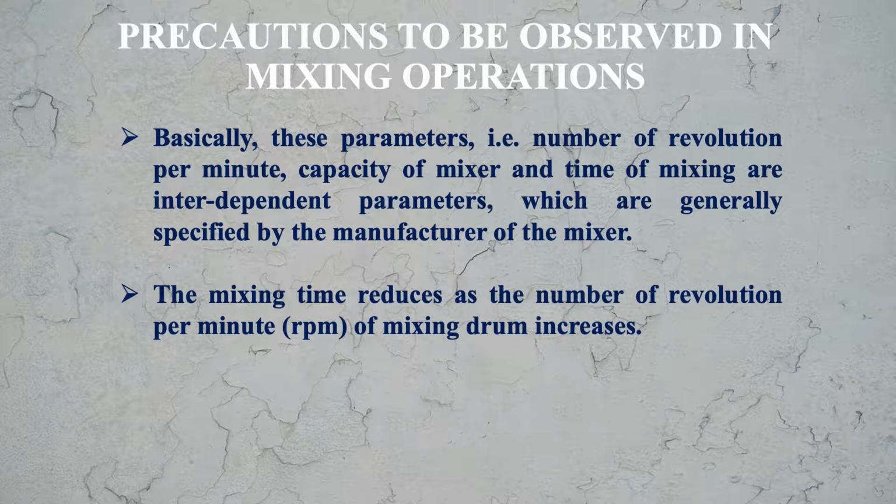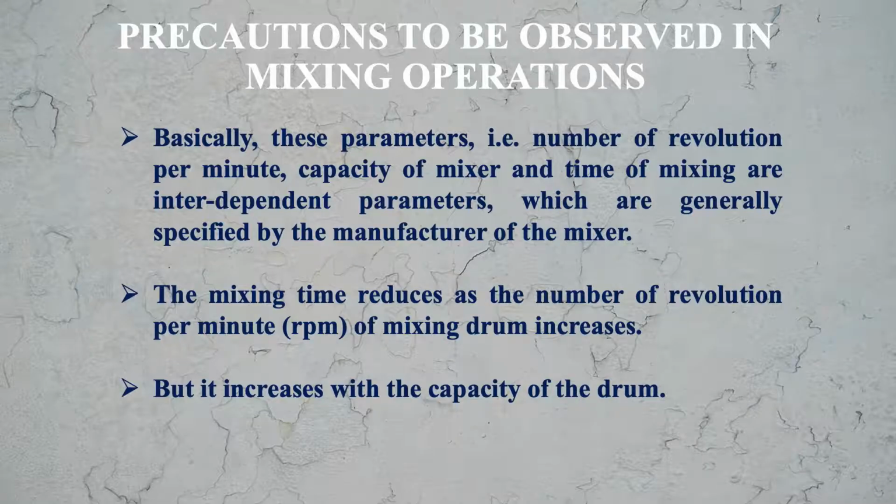The mixing time reduces as the number of revolutions per minute of the mixing drum increases. Means more revolutions, less mixing time. On the other hand, it increases with the capacity of the drum. Means large capacity, more time is required.